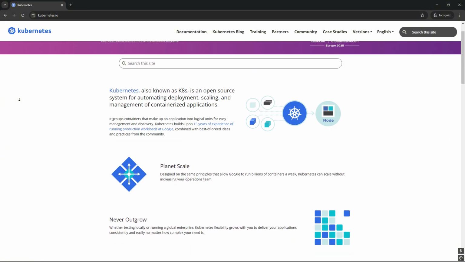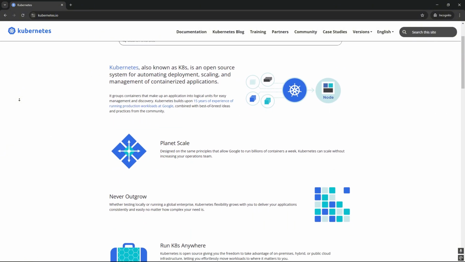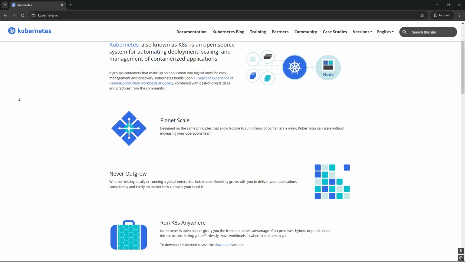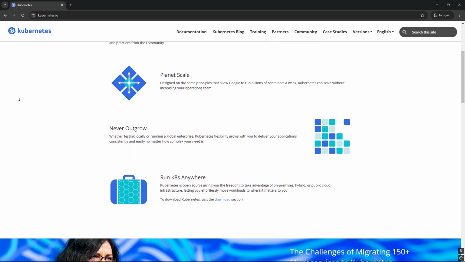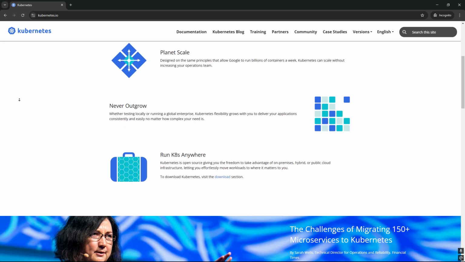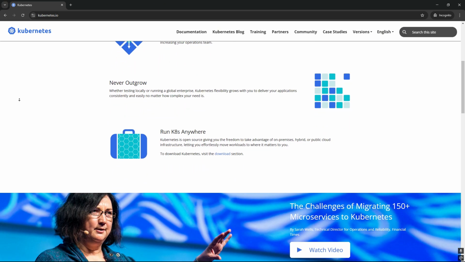Kubernetes is a platform for orchestrating containers. It streamlines the deployment, scaling, and administration of containerized applications. It is created to oversee intricate, distributed applications that operate in containers.